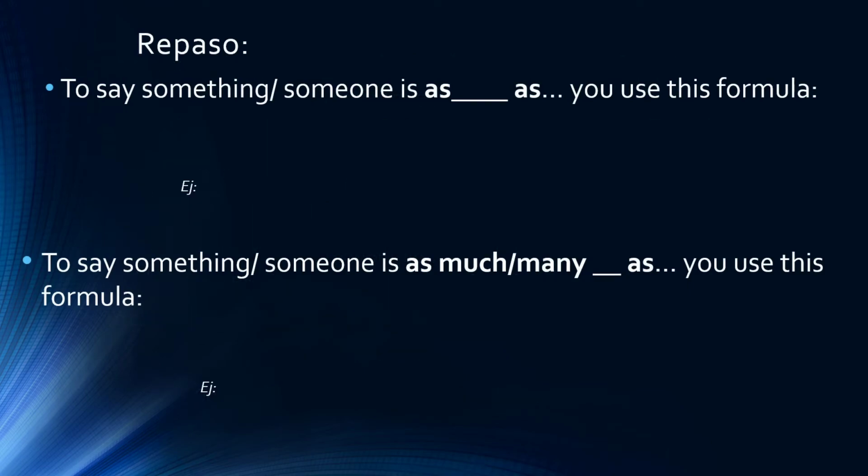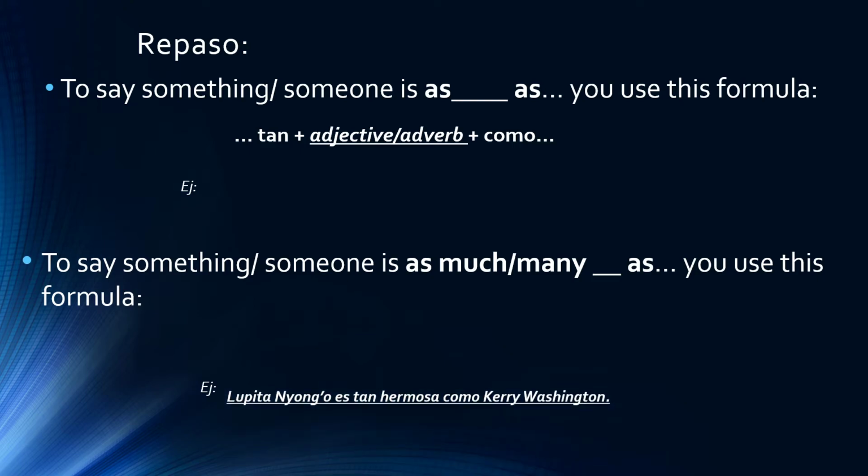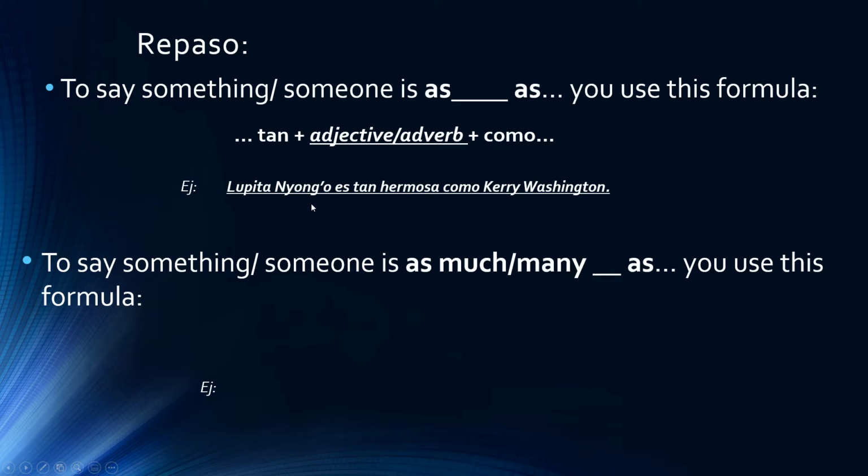We also had our comparisons of equality. We had two of them. To say someone is as whatever as someone else, you're going to use tan and then an adjective or an adverb and then como. It has to be an adjective or an adverb because that's the only thing that makes sense. As dogs as doesn't make sense. Ejemplo, Lupita Nyong'o, however you pronounce that last name, so sorry I messed that up. But anyway, Lupita es tan hermosa como Kerry Washington. That is an adjective, so it's okay to go in there. She is as beautiful as.